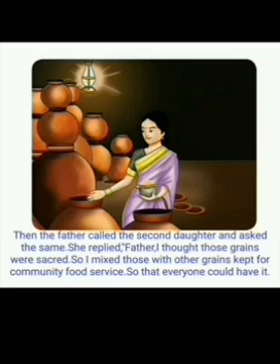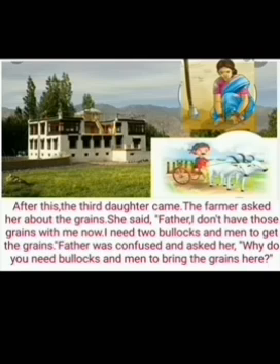So, what did she do with the grains? She mixed those grains into the community food service. Okay, children. The first daughter fed the grains to a flock of birds and the second daughter mixed the grains for community food service. Now we move on to the third daughter's opinion.